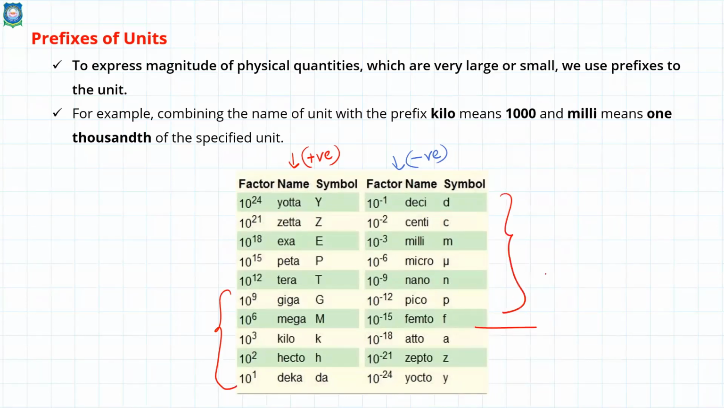For negative powers you should worry more, because in most of the problem solving you will come across up to femtometer. So this is the range that you should learn by heart with respect to our syllabus. Others you can forget; it is optional. If you want, you can remember, but this much is very, very important. From this table, you should also know how to convert from one unit to another.